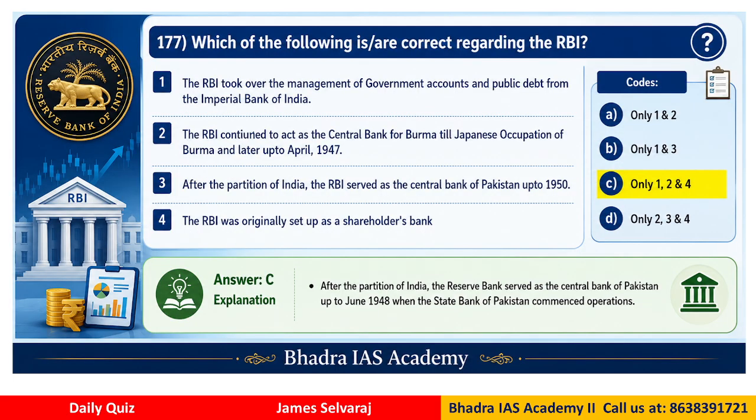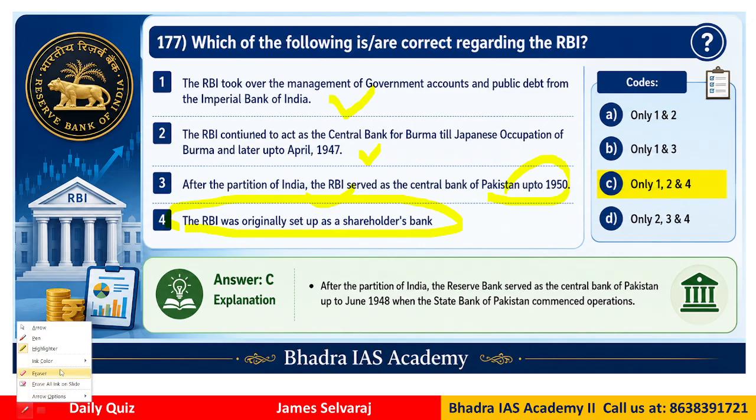Question 177. Which of the following is/are correct regarding RBI? The RBI took over the management of government accounts and public debt from the Imperial Bank of India. RBI continued as the central bank for Burma until the Japanese occupation. After the partition, RBI served as the central bank of Pakistan till 1950. RBI was originally set up as a shareholder bank, right? This will be a very probable question for banking, even SSC type of exams. This kind of question can easily be asked.